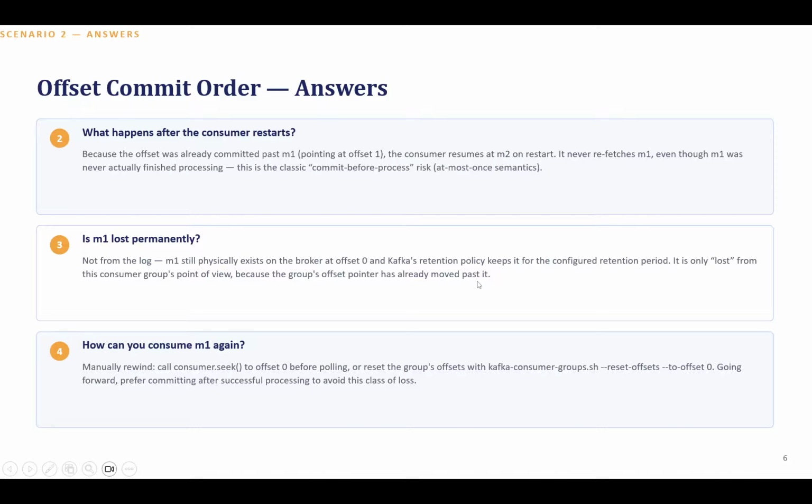Then the second one, how can you consume M1 again? By calling consumer.seek to offset zero before polling, or reset the group offset with the consumer-groups.sh command. This is the command you can run on the terminal, reset offsets. What it does is reset to offset zero, so from offset zero it will consume the messages again. So going forward, prefer committing after successful processing to avoid this class of loss.